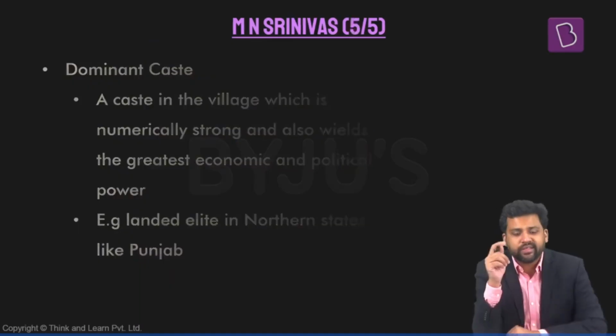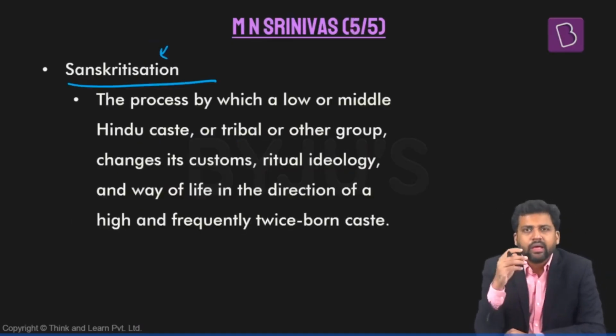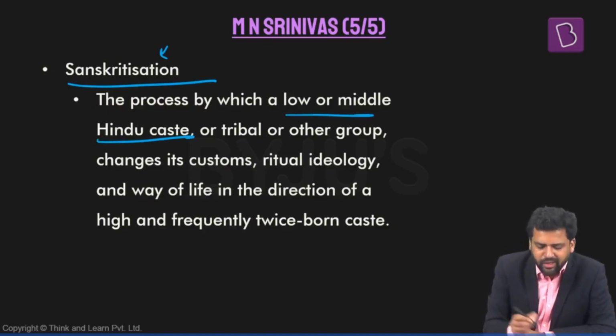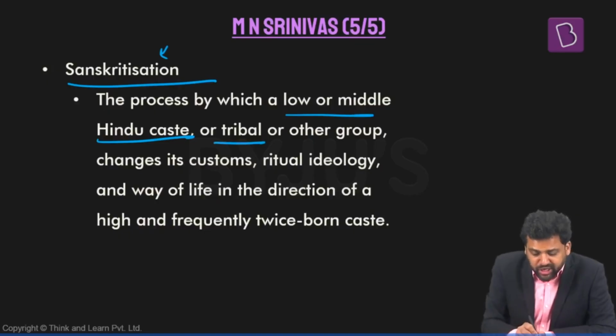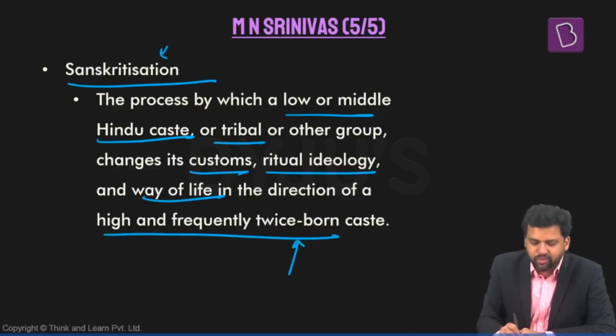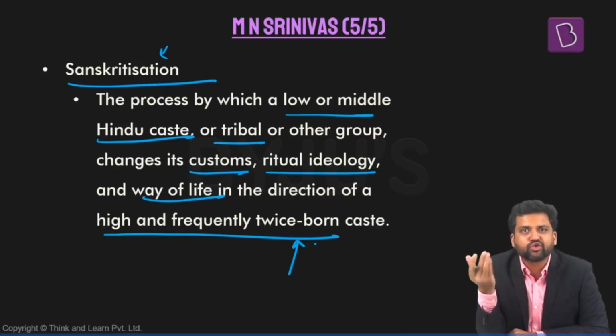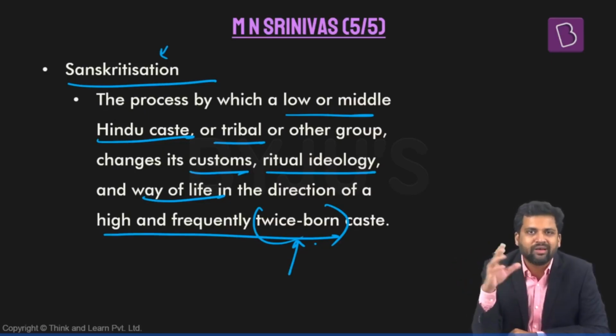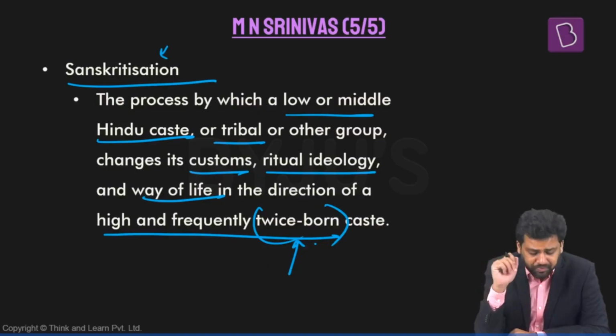Another concept that we talked about is Sanskritization. Sanskritization is a process by which low or middle Hindu castes, in some cases tribal or other groups, change their customs, ritual, ideology, and way of life in the direction of a high and frequently twice-born caste. Twice-born caste refers to the Brahmins, the Kshatriyas, and the Vaishyas. Why is it called twice-born? The first birth is when they're physically born. The second birth refers to the spiritual birth after the thread ceremony. So the twice-born castes typically have the thread ceremony, the Brahmins, Vaishyas, and Kshatriyas. That's the reason they're referred to as twice-born castes.